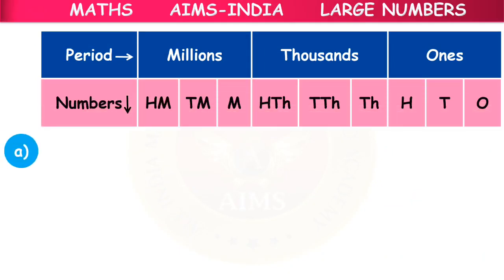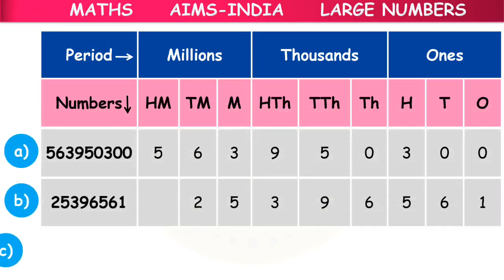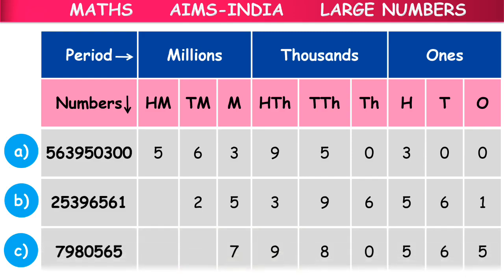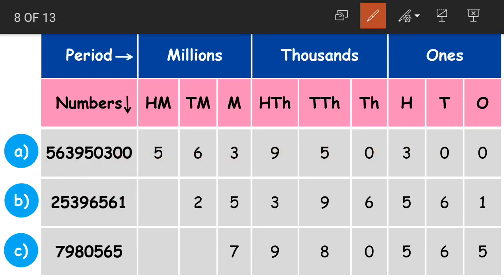Okay. What we did here is we wrote the same numbers in the International Place Value Chart. See, these numbers we have put up in the place value chart. What are the places in the International Place Value Chart? Ones, tens, hundreds, thousands, 10,000s, 100,000s, millions, 10 millions and 100 millions. We took the numbers and wrote them in the place value chart. How do we write that? First we start writing from the number on the right side.